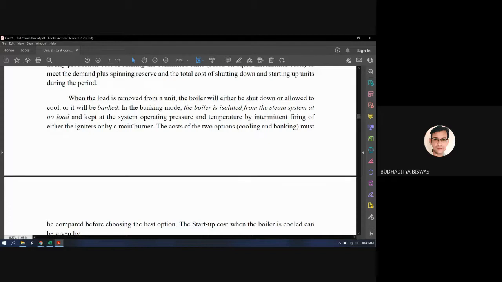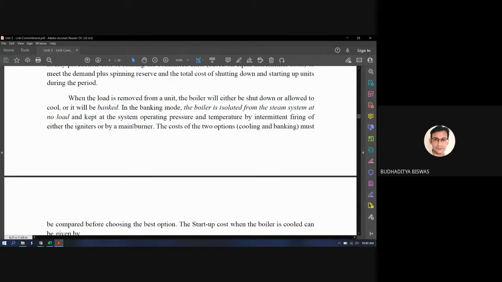That means if a unit is completely shut down, then to regenerate it to the normal temperature and pressure which is sufficient to generate the electricity, it will take some time.